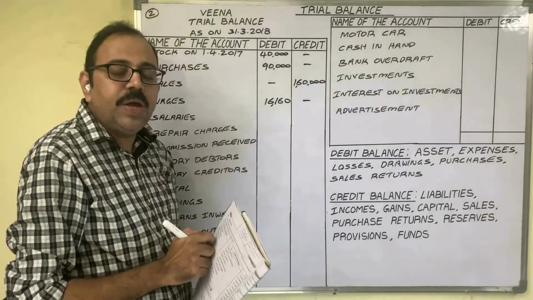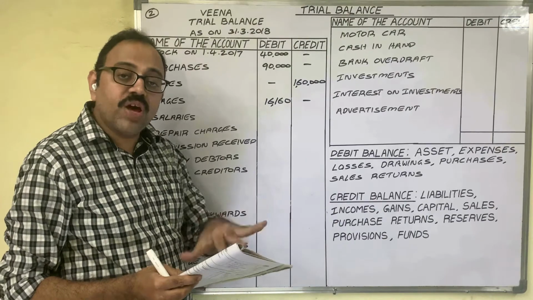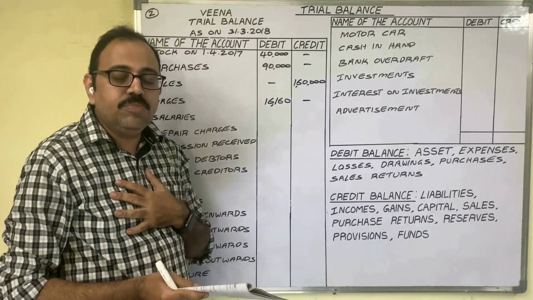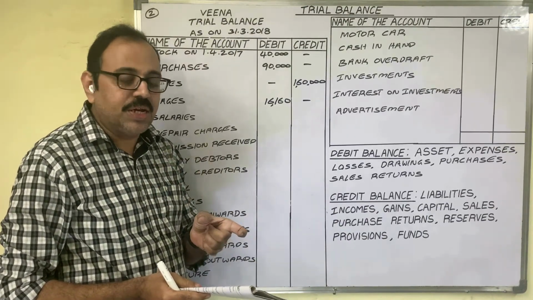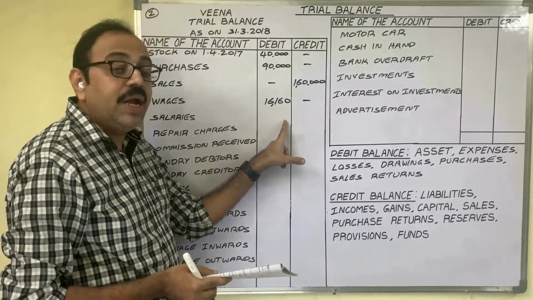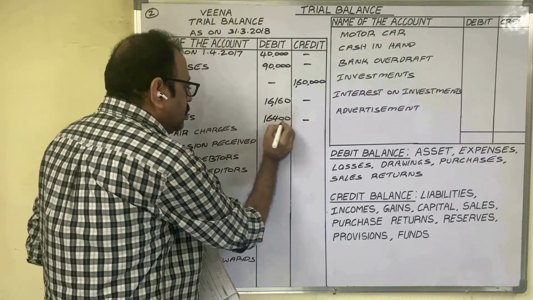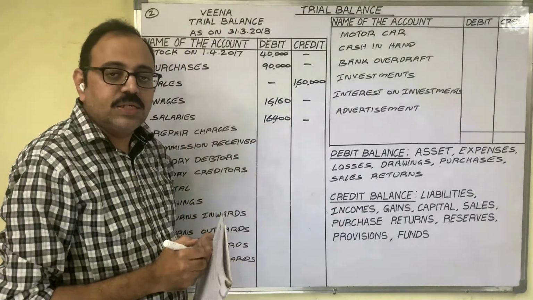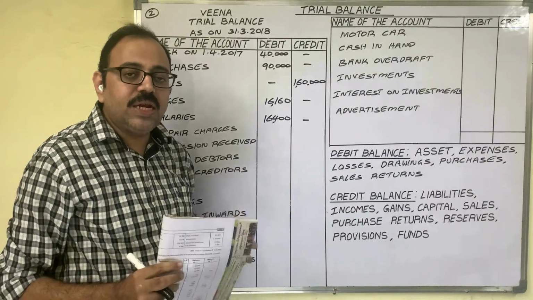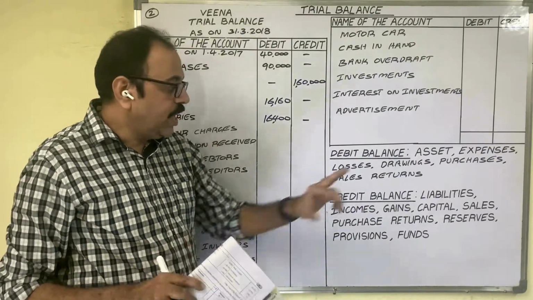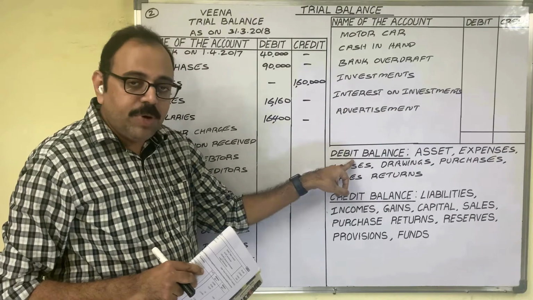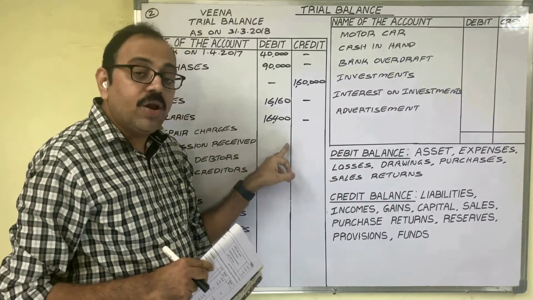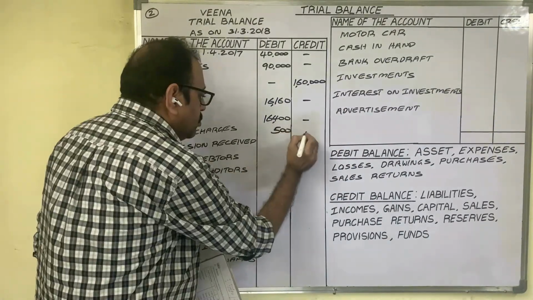Salaries. The firm pays salaries to employees who work in the office. To the firm, salary is an expenditure. It should be shown in the debit column. Repair charges. The firm incurred some expenditure related with the repairs. So an expenditure related account shows a debit balance. Therefore, in the debit column, we have to write this amount.